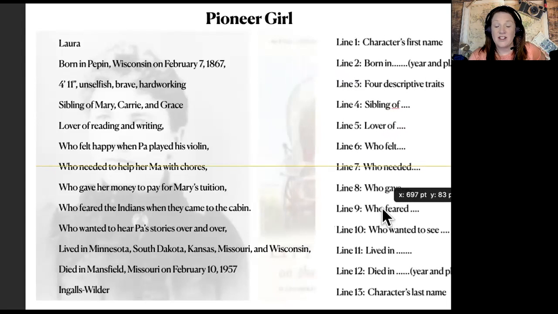So it's going to be read straight through like this.